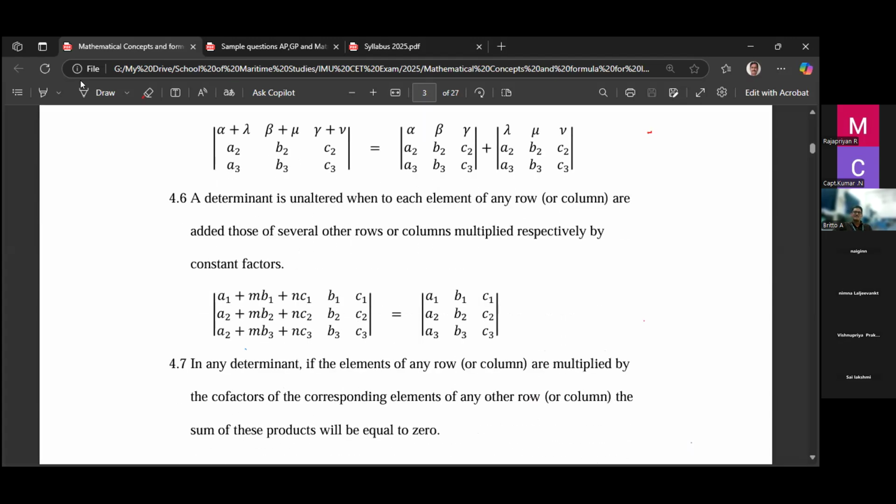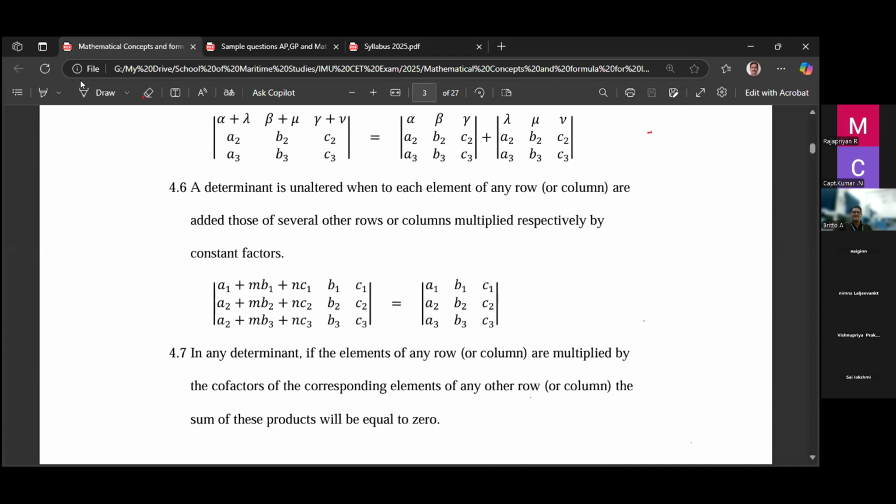Then the last one: any row or column can be multiplied by a scalar like this, m b1, and you add it to the column, and the value will be the same. So I added a1 plus some scalar times b1 plus some scalar times c1. Then the same rule I apply for the entire column. Sometimes we may use a rule like this: C1 becomes C1 plus m times C2 plus n times C3. This is the rule we are applying here.